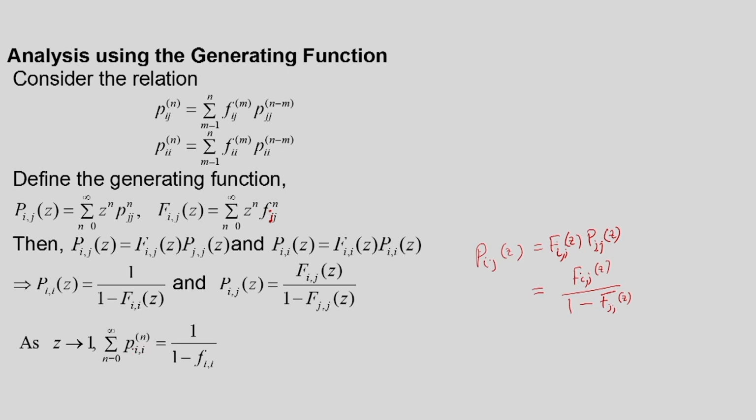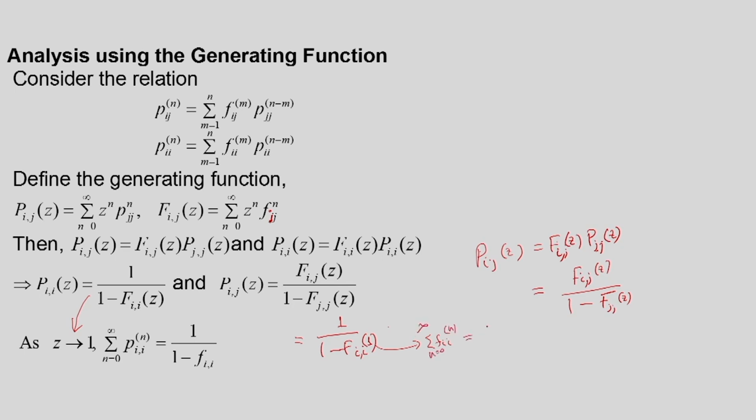What I will get is A(1), that is the sum of P_ii^n z^n with z put as 1, which must be equal to 1 by 1 minus F_ii(1). Now, this F_ii(1), if I put z equal to 1, is nothing but the summation of f_ii^n, n going from 0 to infinity.